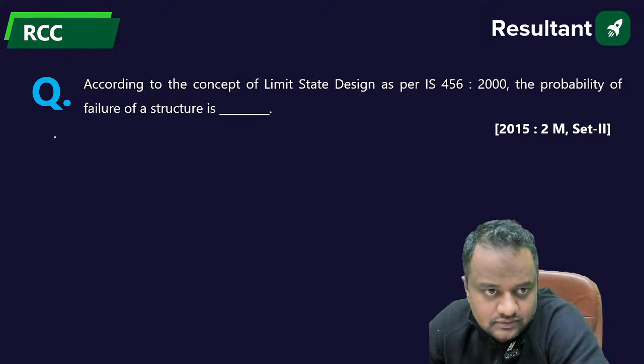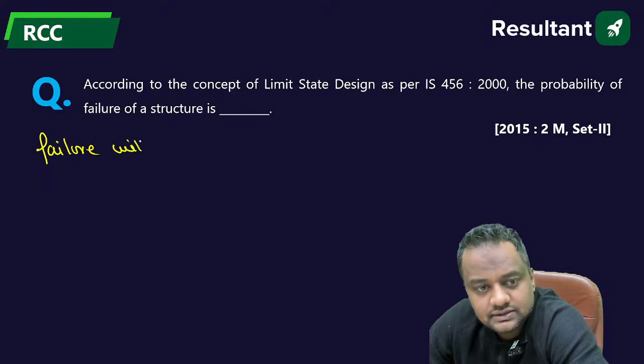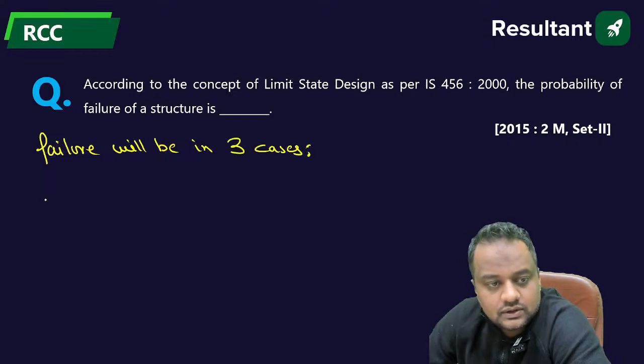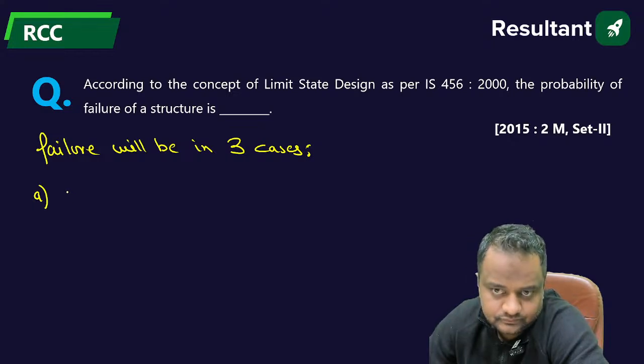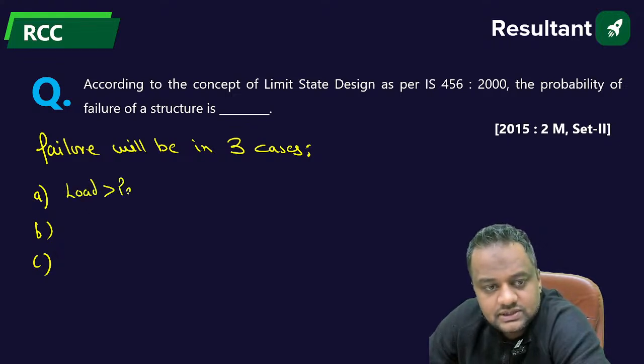Guys, when will the failure be? Failure will be in 3 cases. Case A: when the load is more than the permissible value.